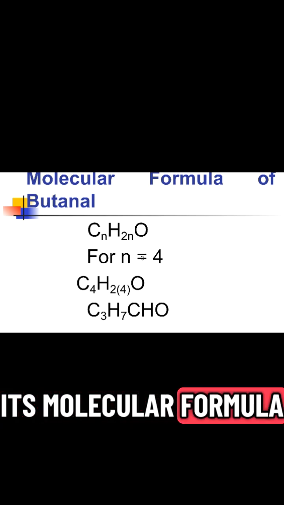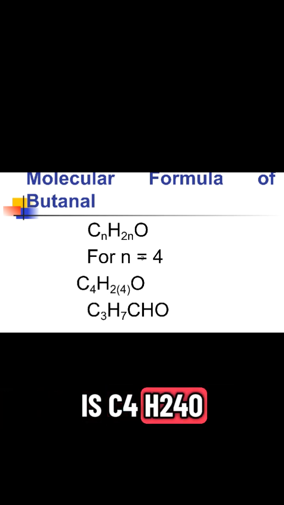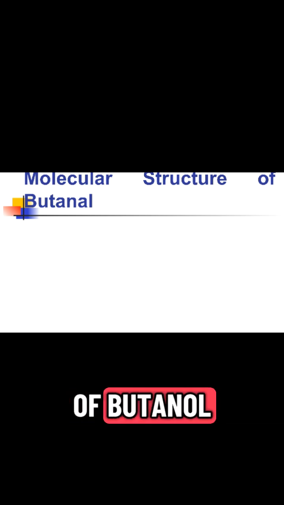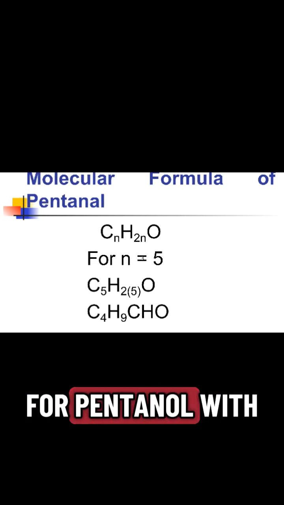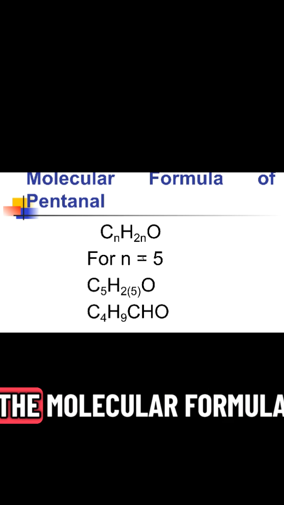Its molecular formula is C4H8O, or C3H7CHO. This slide displays the molecular structure of butanal. The condensed formula for butanal is CH3CH2CH2CHO. Finally, for pentanal, with n equals 5, the molecular formula is